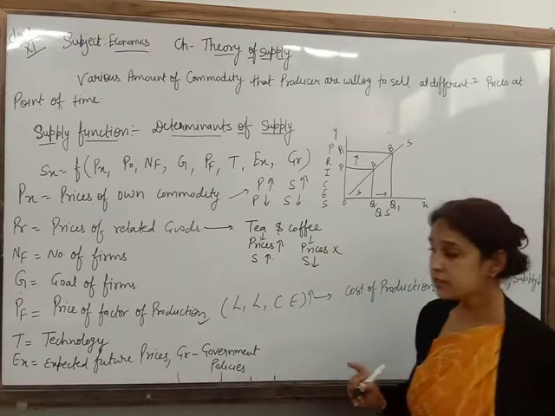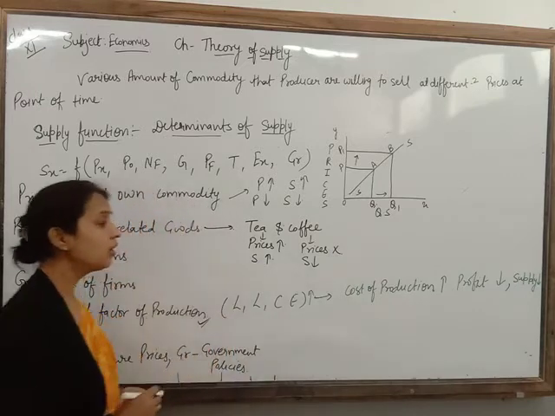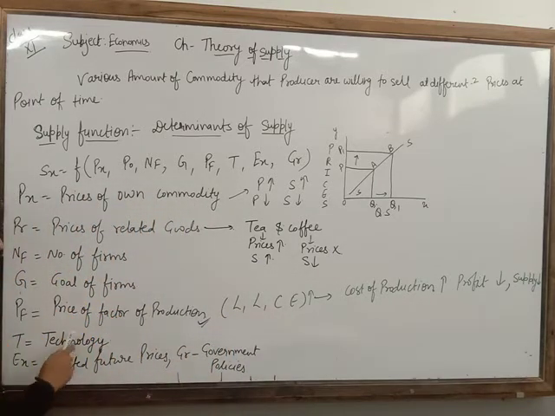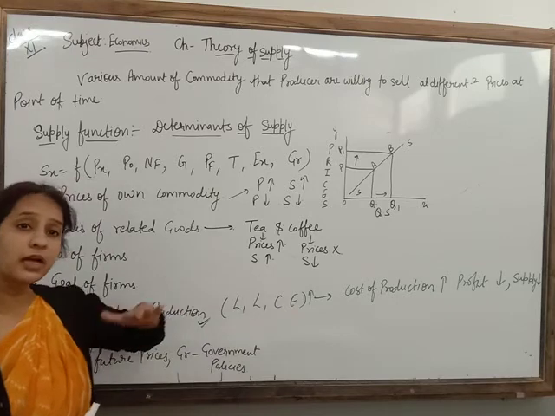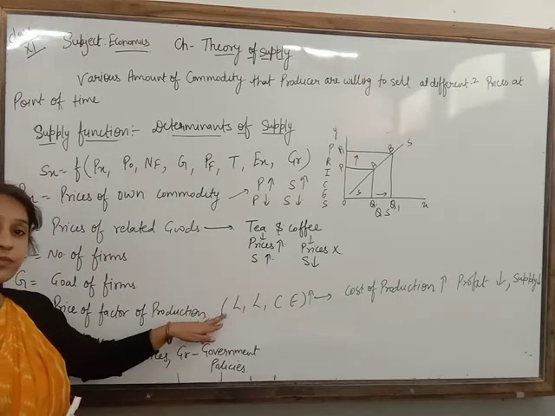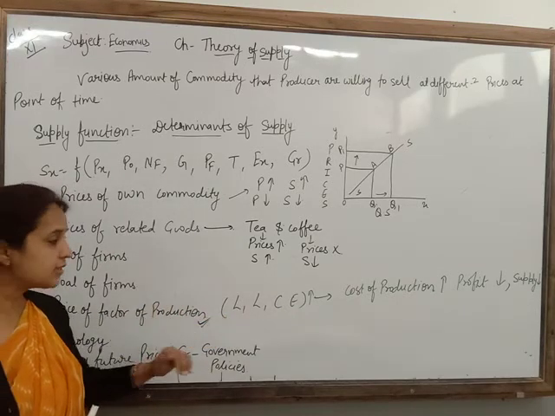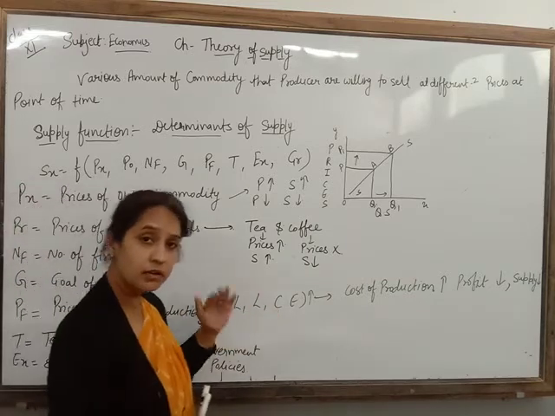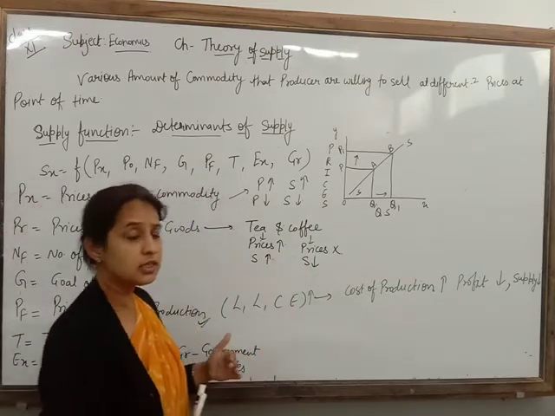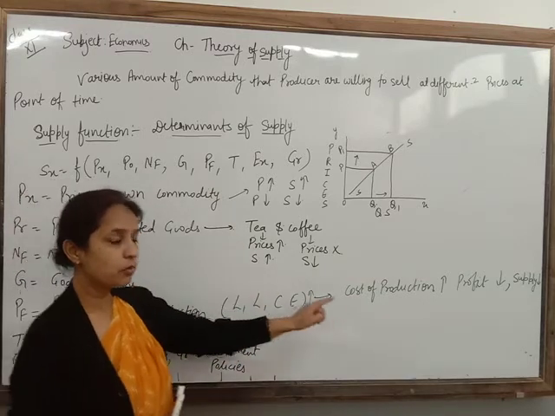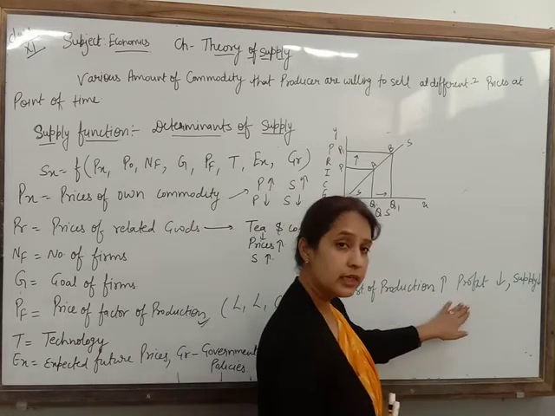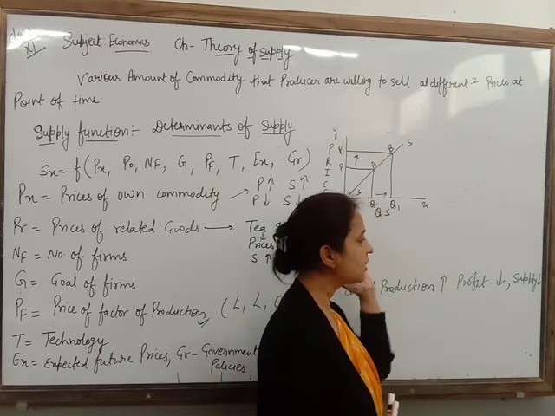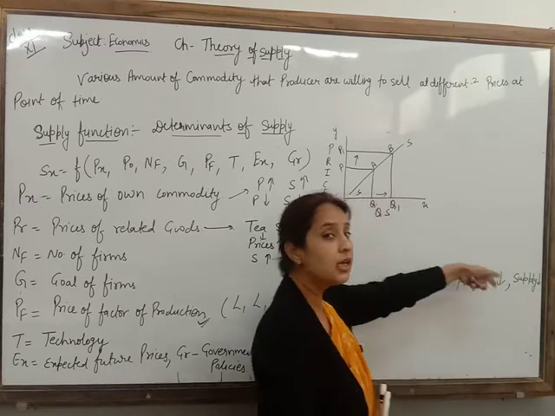Clear? This is a very important factor which determines the supply. If the prices of the factors of production decrease, it means if the rent we pay for land decreases, labor wages decrease, capital interest decreases, and the entrepreneur decreases his profits, in that condition the cost of production will be decreased. Due to the cost of production decreasing, profit will increase, and when profit increases by selling this commodity, producers are going to increase the supply.